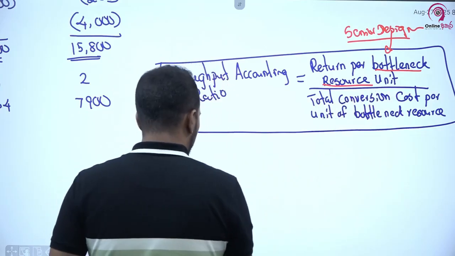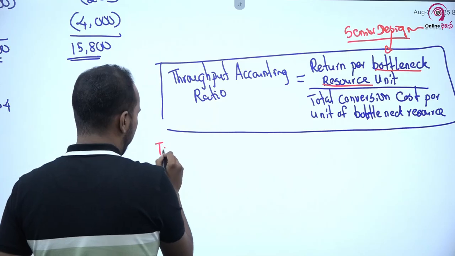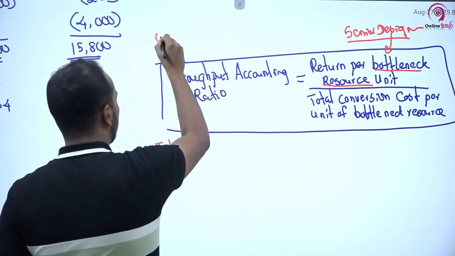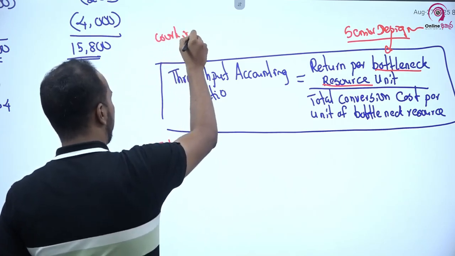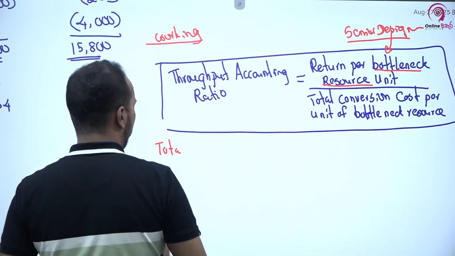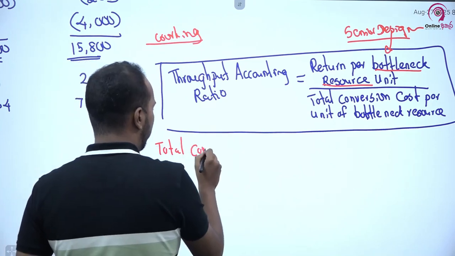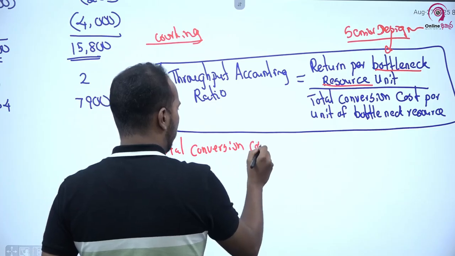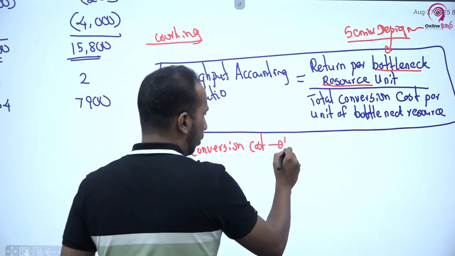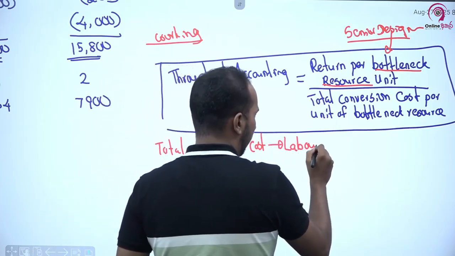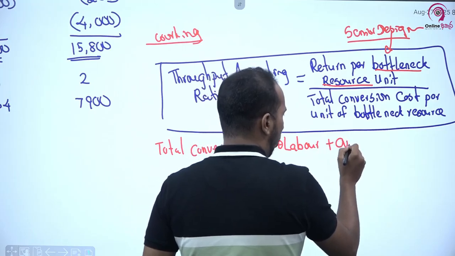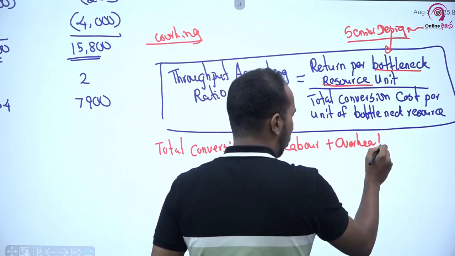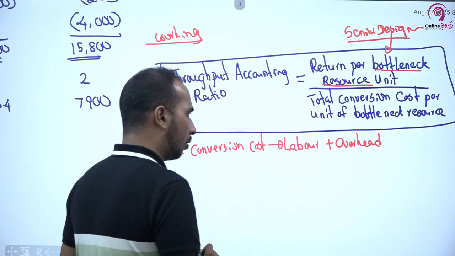So let's take the total conversion cost first. I will take this as a working. First I am going to calculate the total conversion cost. Please keep in mind, the total conversion cost is equal to labor cost plus overhead.